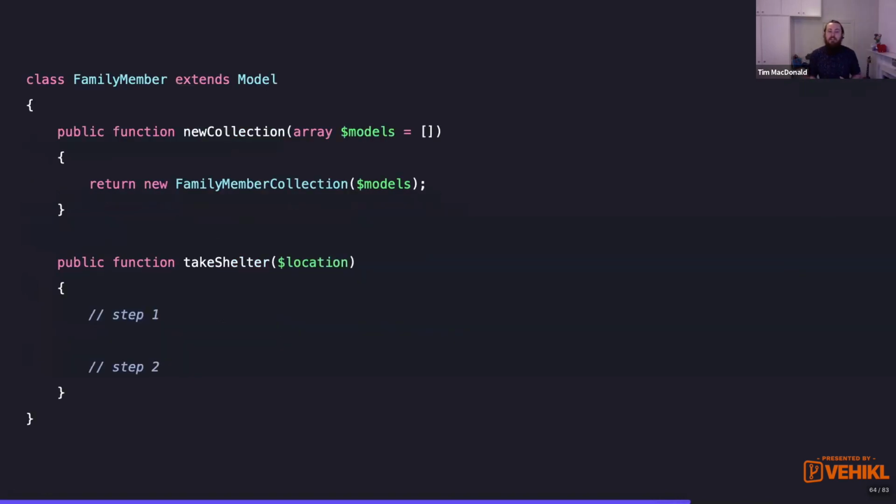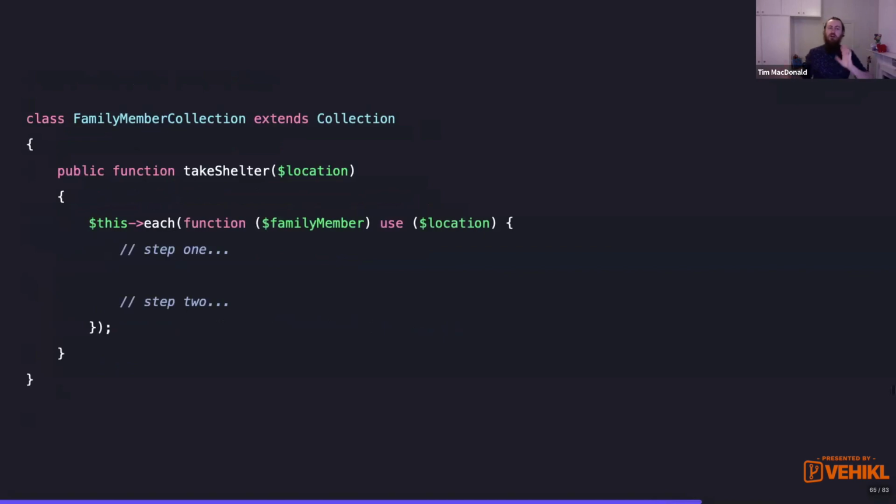Now, this take shelter method on the model, we've just expanded this just so we can see that it's maybe got step 1 and step 2 in it. But we only ever work with it in a collection pipeline. So we're actually going to remove it from this model, and we're going to place it on the family member collection. And in here, we just loop over all the instances of the family members in this collection and do step 1 and step 2 on those within the Eloquent collection itself. So we've removed that method and the logic from the model.